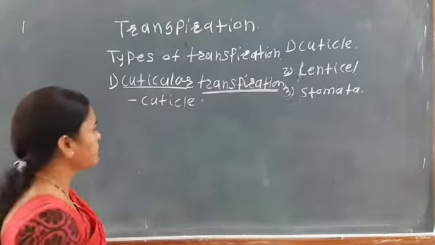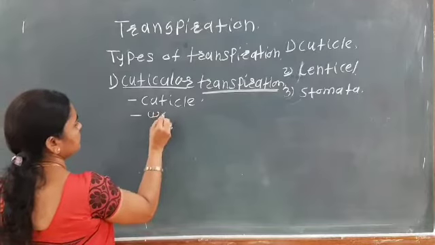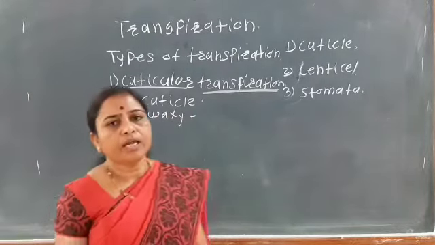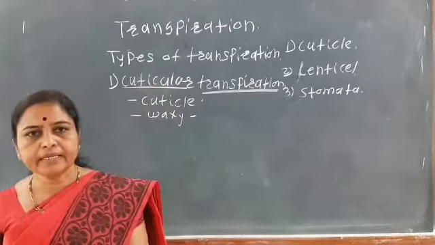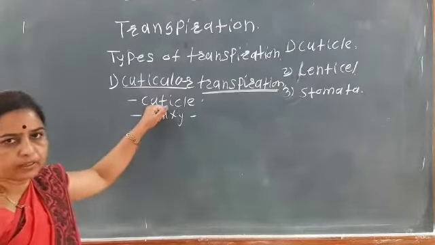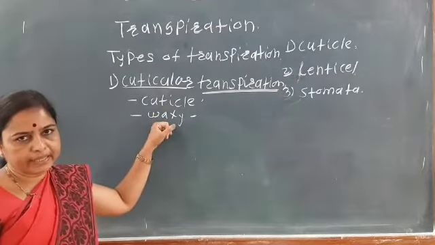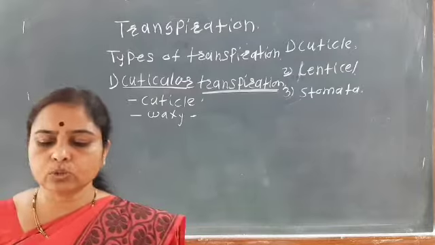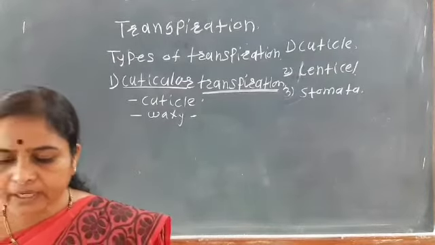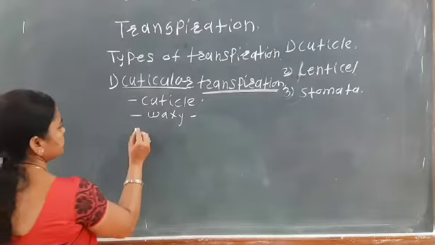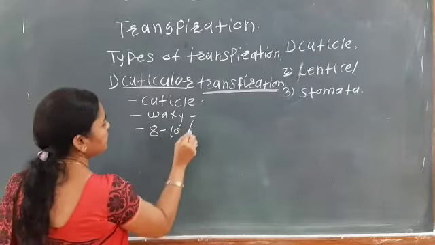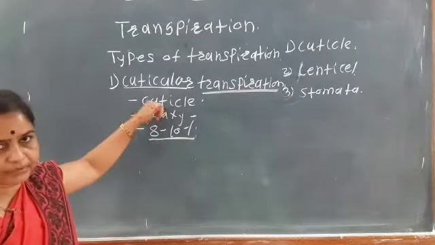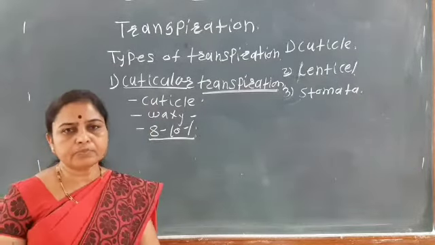What is the cuticle? It is the waxy coating or waxy layer present on the epidermal cells. Only about 8 to 10% of transpiration takes place through the cuticle, that is, cuticular transpiration.